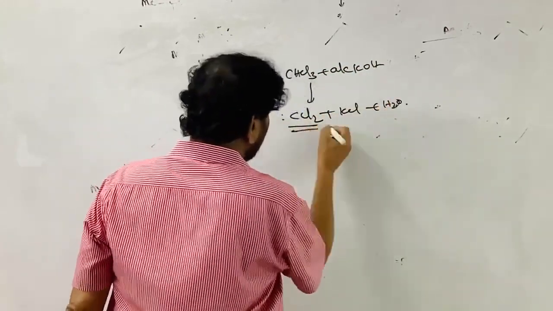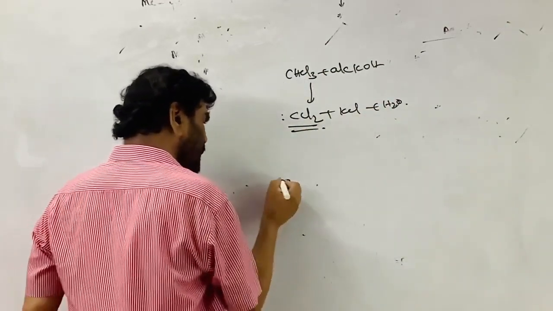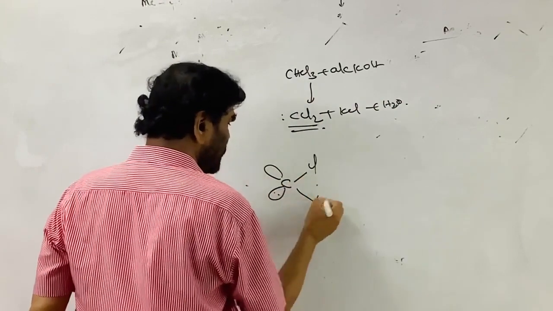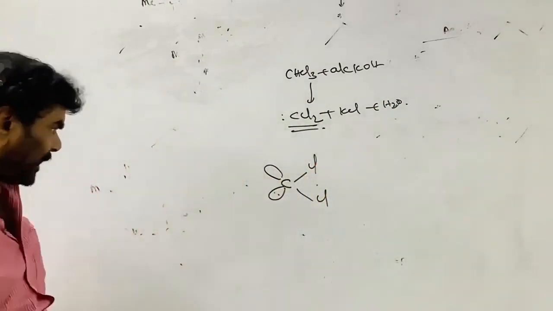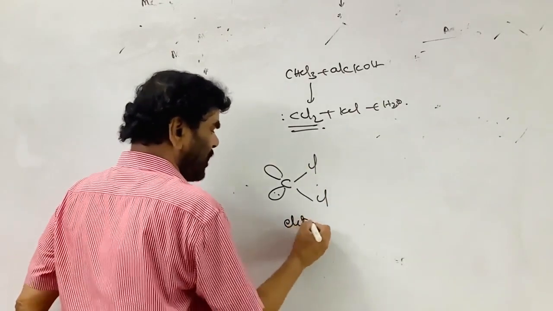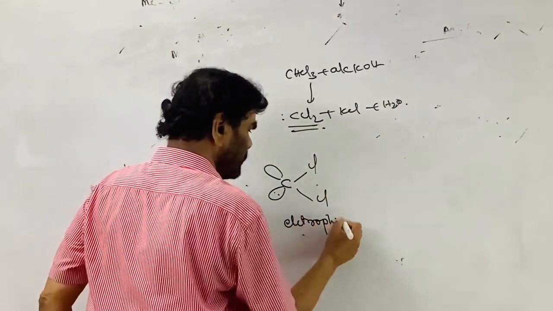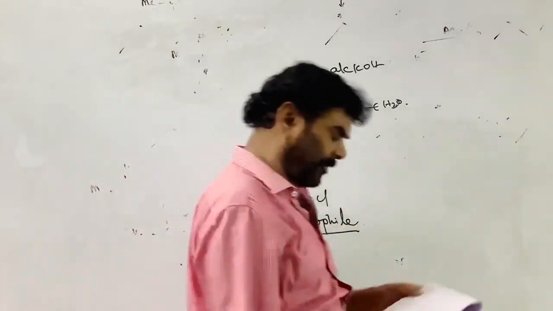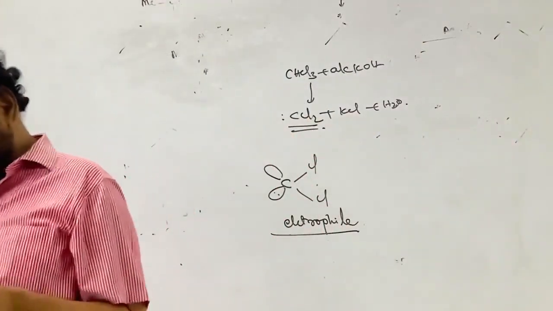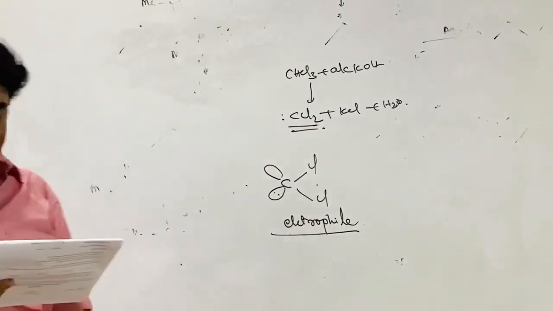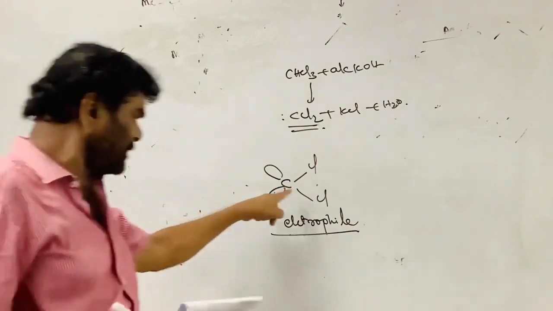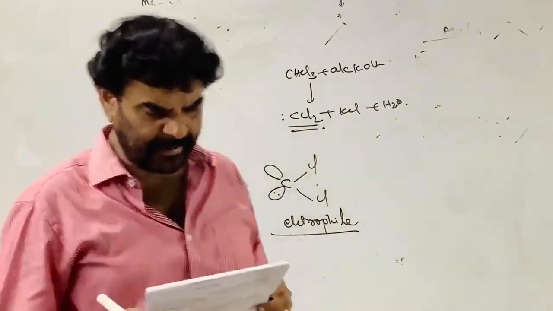This is the empty orbital. This is the orbital with 2 electrons. This is the dichlorocarbene. This is the reaction intermediate. It is an electrophile. It acts as an electrophile. See the reaction between the benzene ring of the phenol and CCl2 by electrophilic attack of CCl2. Yes, it is an electrophile. Electrophilic attack. Correct. A is correct.